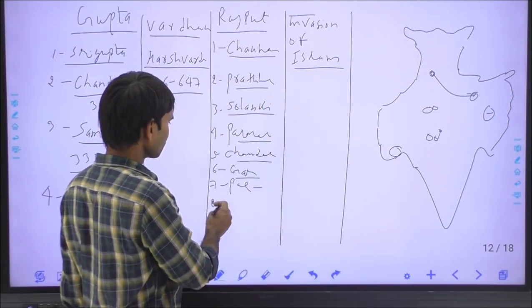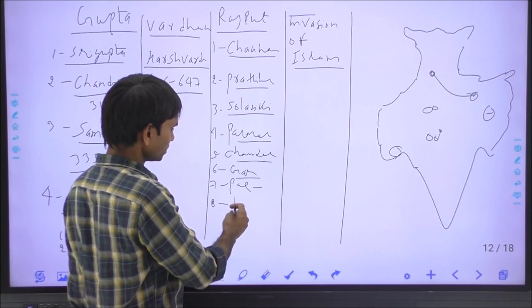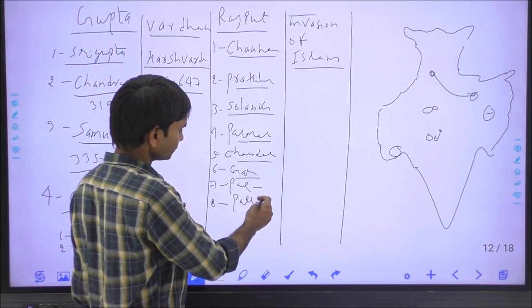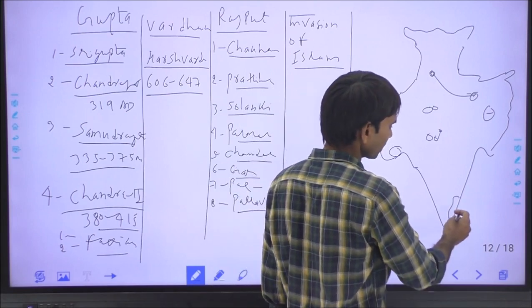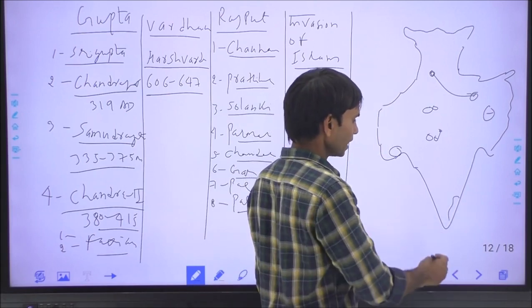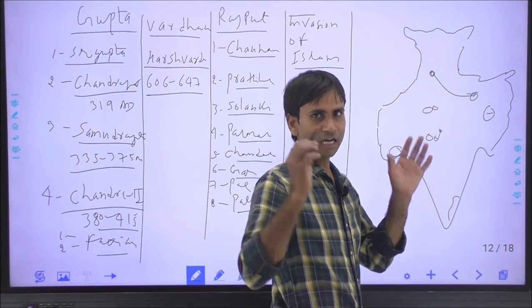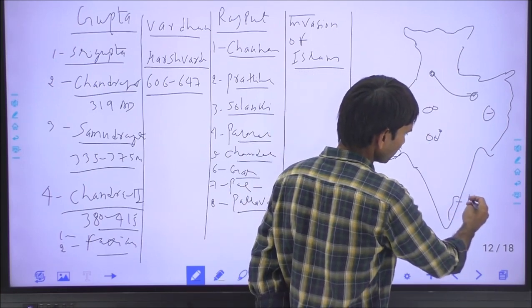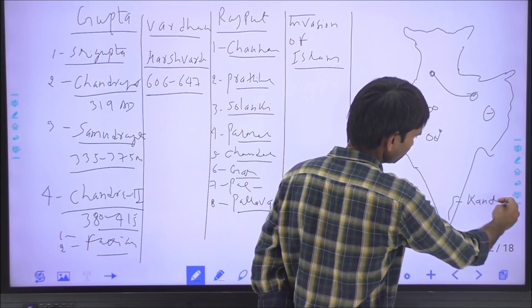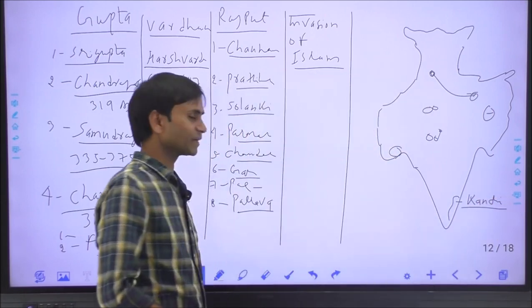And some dynasties of South India. This was the Pallav dynasty. The first ruler of the Pallavs was Singhvarman in 275 AD, and Singhvishnu is considered the real founder, 575, in the 6th century. The Pallavs made Kanchi or Kanchipuram in Tamil Nadu their capital.